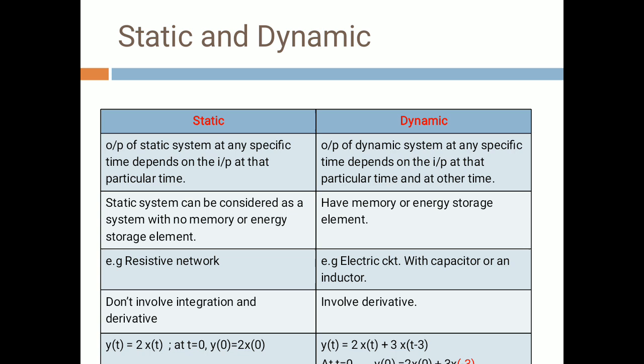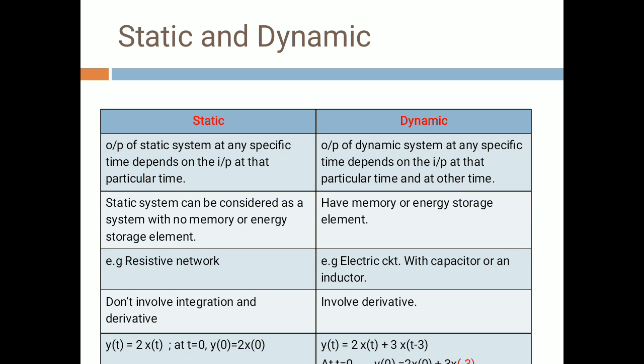And what is a dynamic system? Output of the dynamic system at any specified time depends on the input at that particular time and at other times also. So this is the difference between static and dynamic system. Static means it depends totally on the input at particular time t, and dynamic means the output of the system depends upon the input at time t as well as at other times also.